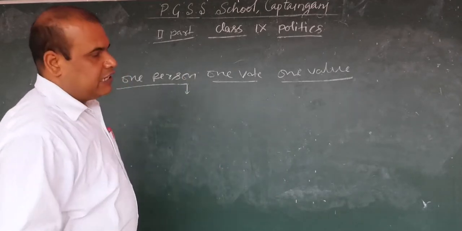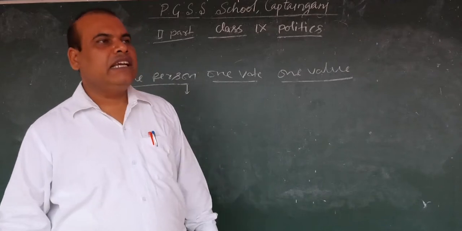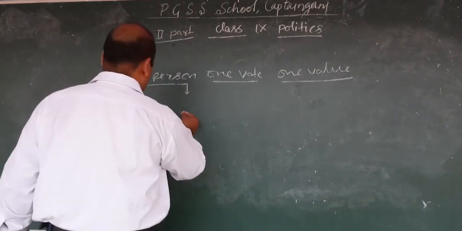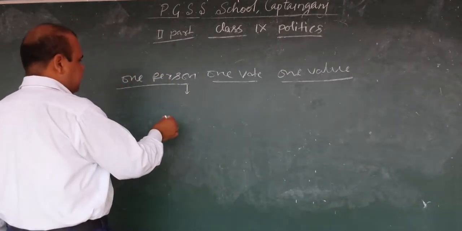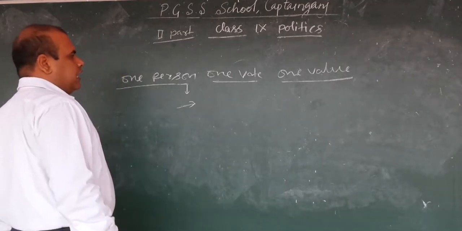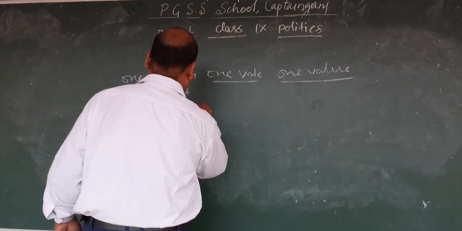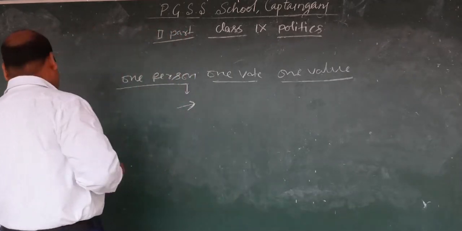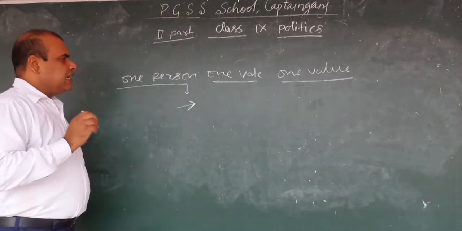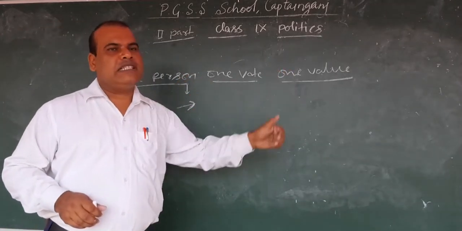There are many countries where this system is not there, like Fiji. In Fiji, indigenous Fijians' vote value is more, and Indian Fijians' vote value is less. But in India, one person, one vote, one value, this system is there.